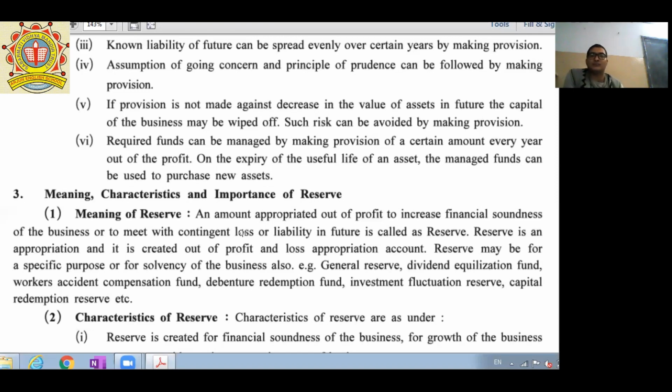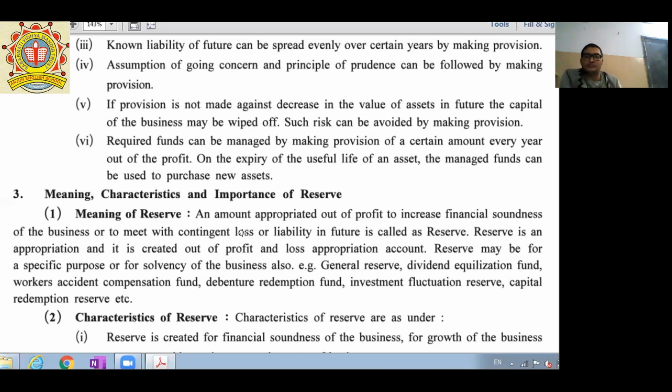Next one, debenture redemption fund. If the company has issued debentures, this debenture is a part of your 12th standard. Okay, so in 12th standard there is a chapter called debenture, but in a simple way you can understand that debenture means one kind of loan and redemption means that we have to return. So the loan that we have taken from the debenture holders, we have to repay them. So there is a specific fund we call debenture redemption fund.